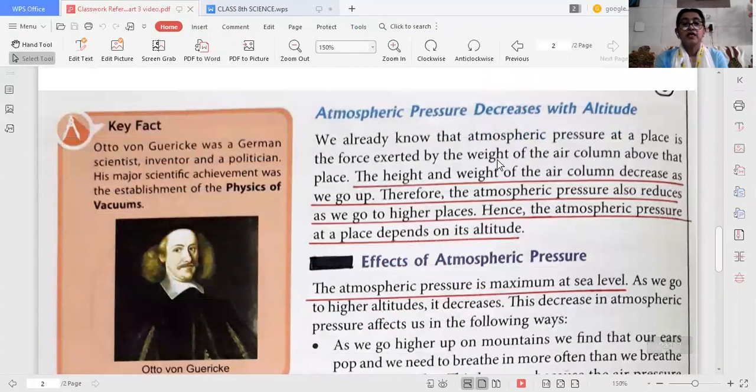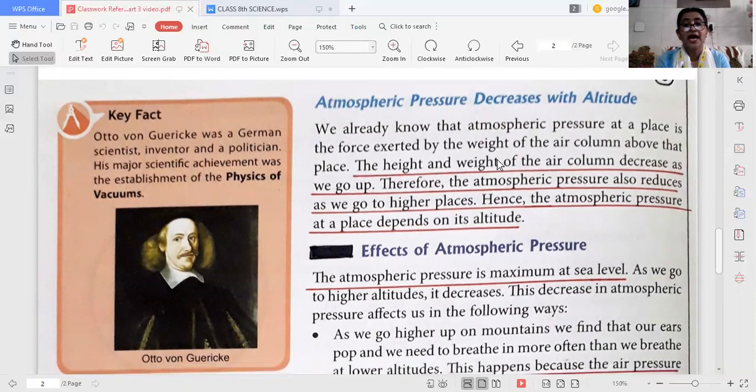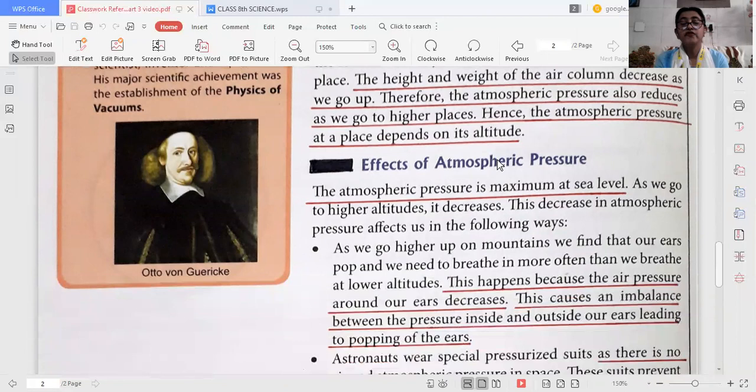Now we will see that atmospheric pressure always decreases with altitude. The height and weight of the air decrease as we go up. Therefore, the atmospheric pressure also reduces as we go to higher places. Hence, the atmospheric pressure at a place depends on its altitude. Now, there are a few effects of atmospheric pressure. The atmospheric pressure is maximum at sea level. As we go to higher altitudes, it will decrease.